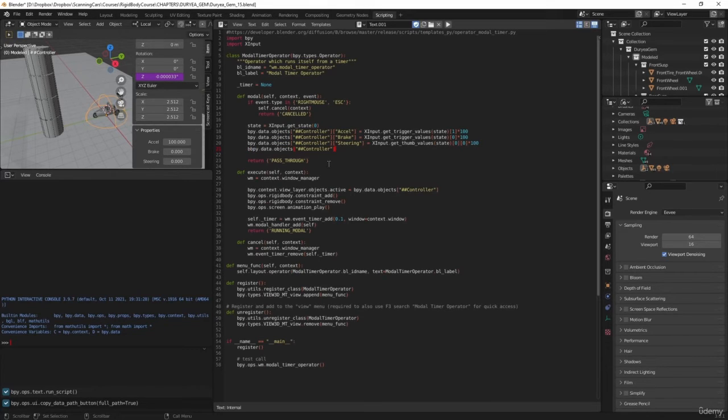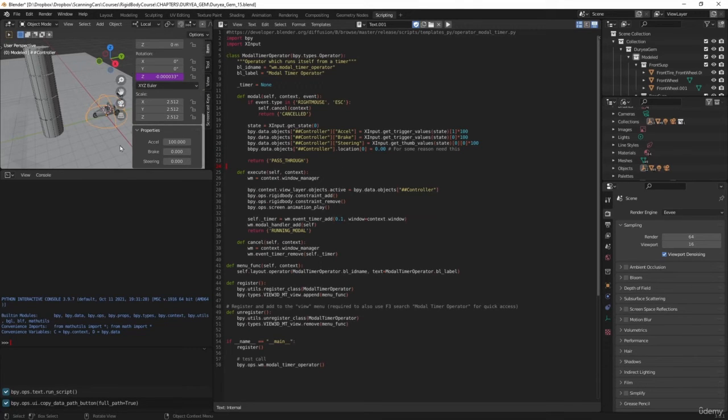Okay, so we're targeting our controller, and then we're going to say the location. We'll just say 0 for the X value. Doesn't really matter. We're going to say equals 0.00. So this is going to move it to 0 along the x-axis. Of course, it's already at 0, so it's not actually going to do anything. But it does just trigger an update, I guess. So I'm going to put a comment here: for some reason, need this. Okay.